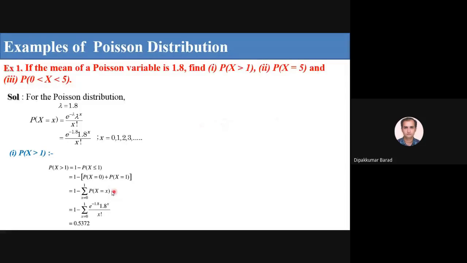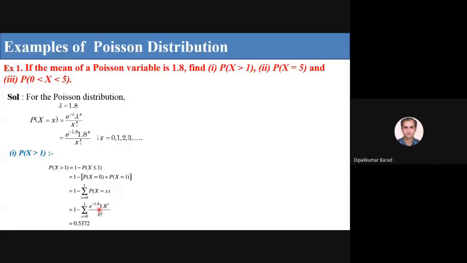In summation form, if I want to write P of x at x equal to 0 and x equal to 1, then from 0 to 1, the P of x which we have here is e raised to minus 1.8, 1.8 raised to x upon x factorial, and now we put x equal to 0 and x equal to 1. After finding the sum, subtract from 1, so you get 0.5372.